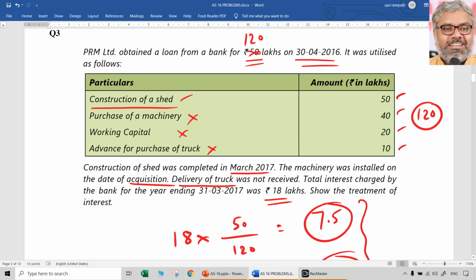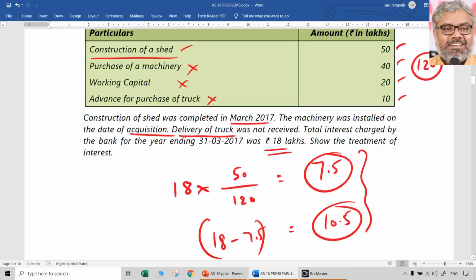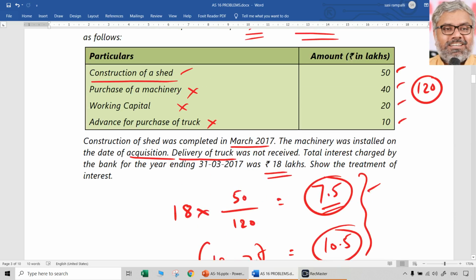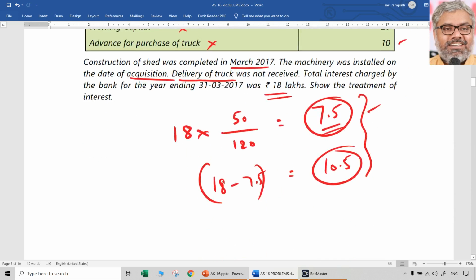So construction of a shed has been taken as a qualifying asset. Purchase of machinery, working capital, advance for purchase of truck are not qualifying assets. Hence, interest related to them will not be capitalized. All these things you can write. Then you can find out the calculation and finally conclude that 7.5 lakhs rupees of interest amount can be added to the cost of this shed that is capitalized.